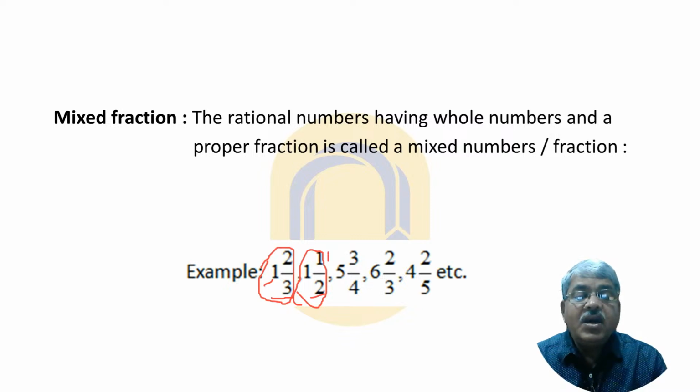Here the whole number part is 5, whole 3/4. I explain it like this: the whole number part is 5 and the fractional part is 3/4. Also 6 is the whole number part and 2/3 is the fractional part. 4 is the whole number part and 2/5 is the fractional part.